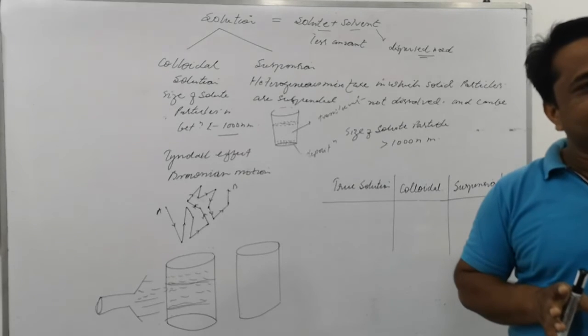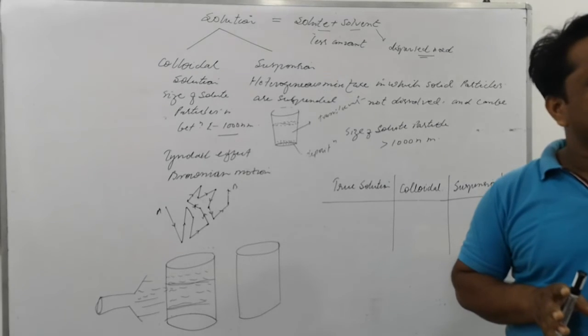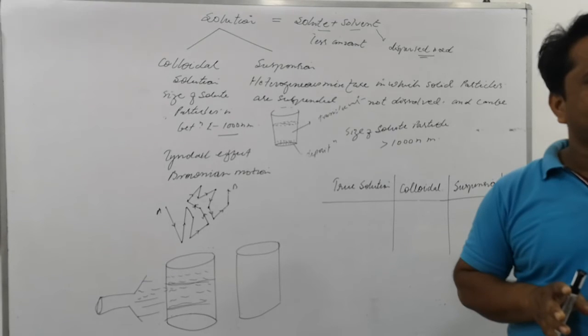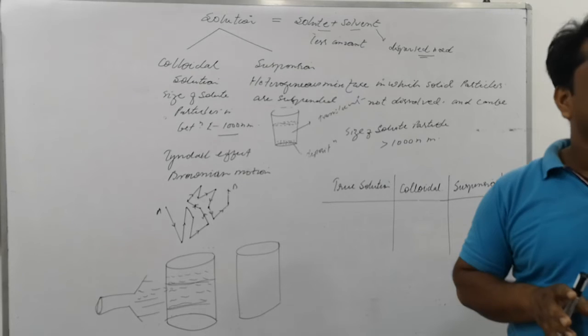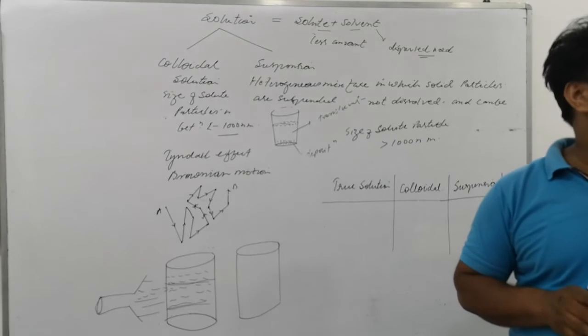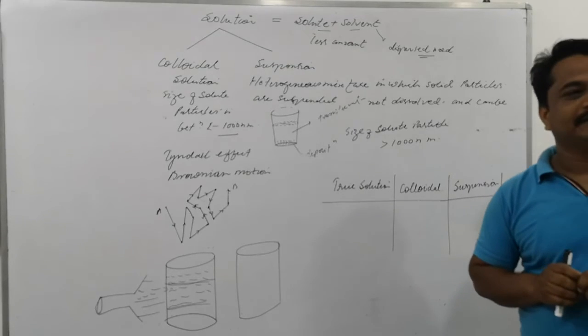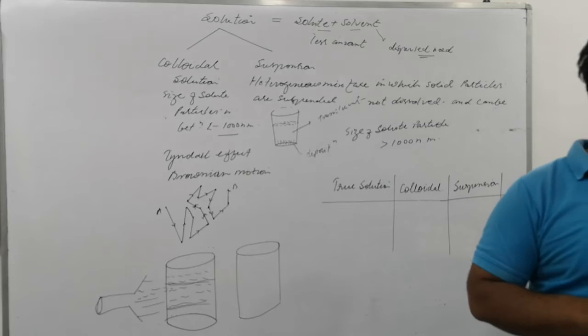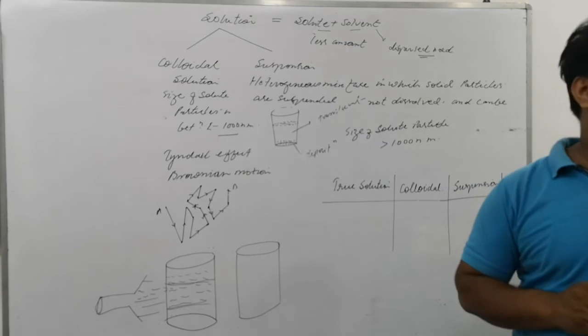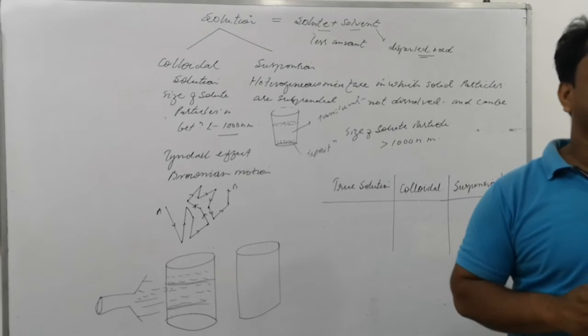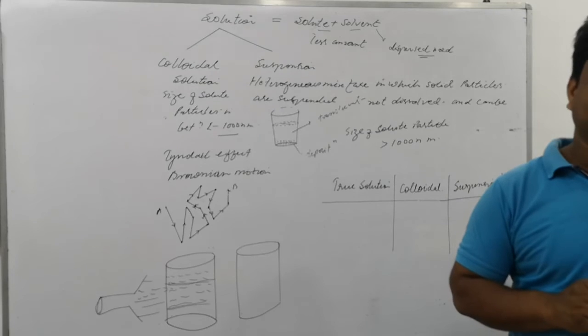When you break an egg, two types of things come out. First is the yellow yolk, and the watery, sticky substance is called albumin, the white part of the egg. Is that clear? So albumin in water will make a colloidal solution. Starch in water will also make a colloidal solution.